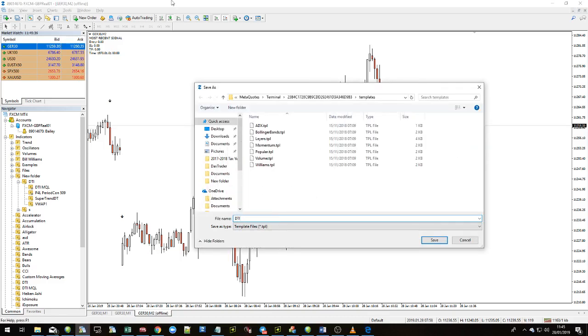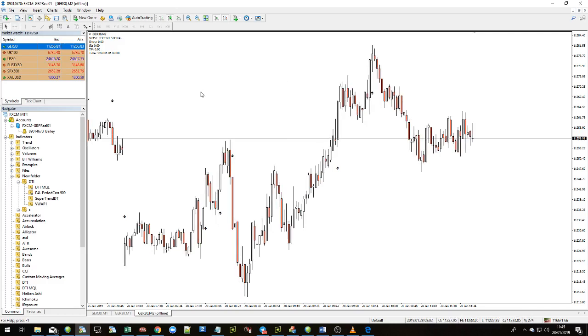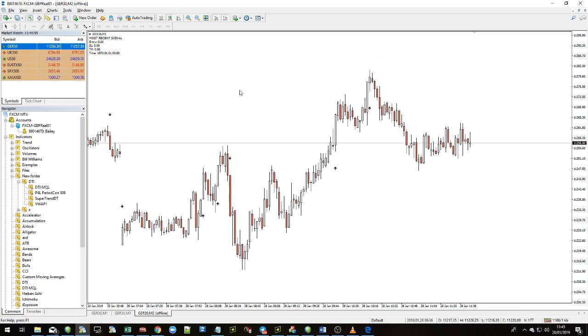So we're going to call this DTI January 19 or something like that. When the password expires in a few months' time and a new password comes out, you might need to then enter the new password and save a new template as April 19 or something like that. Okay, and that should be all you need. So what we're going to do now is just test that.